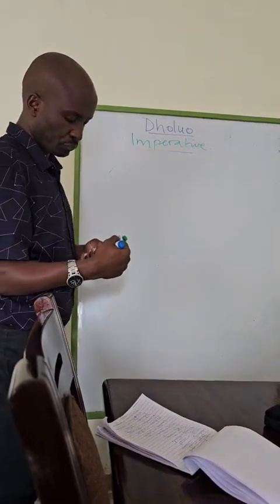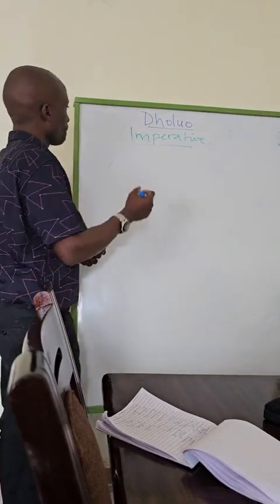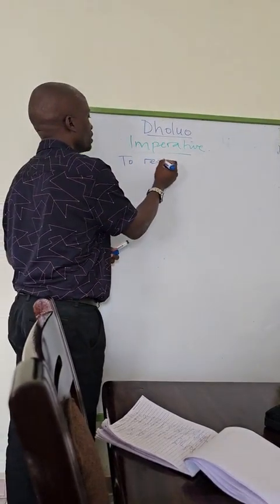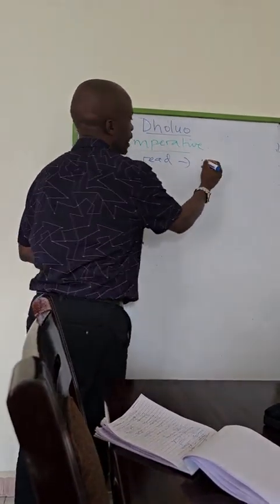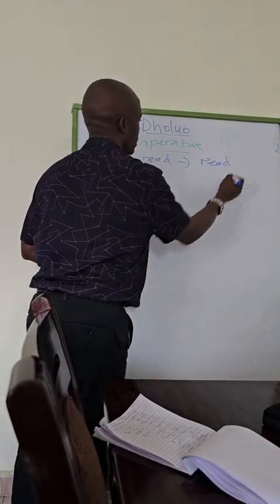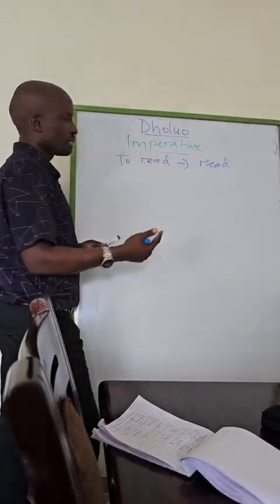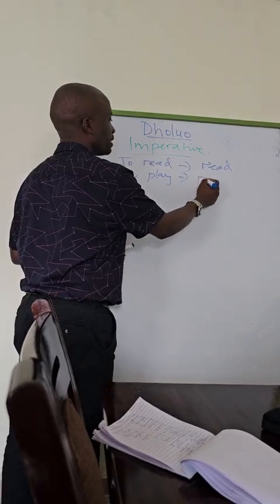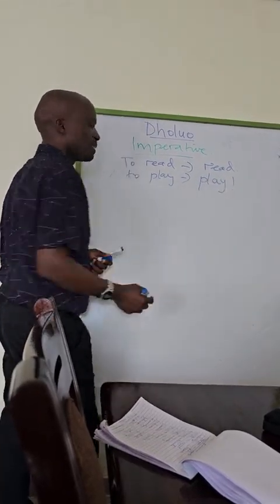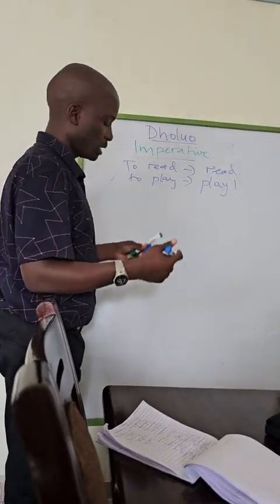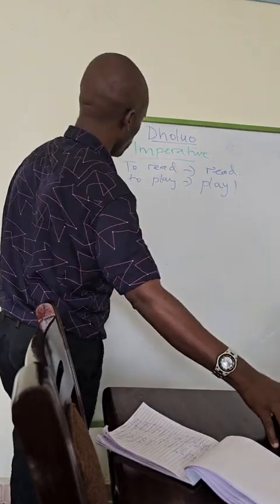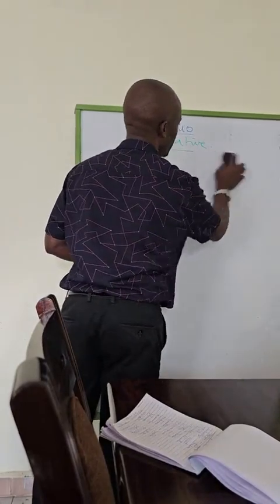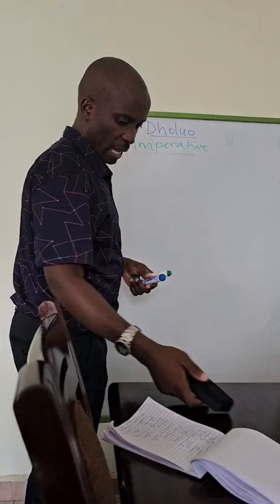So, for instance, you can say the verb to read. In the imperative form, it will just be read. Read your books. To play. In the imperative would be basically play. So it's like you're telling someone or telling people to do something. So, in Dholuo, the imperative has got an interesting way, and I'll use examples here.